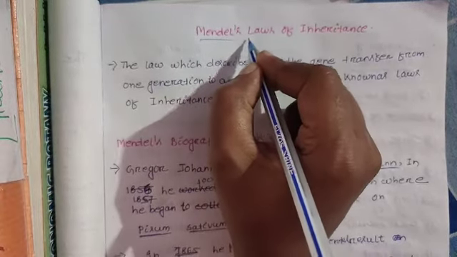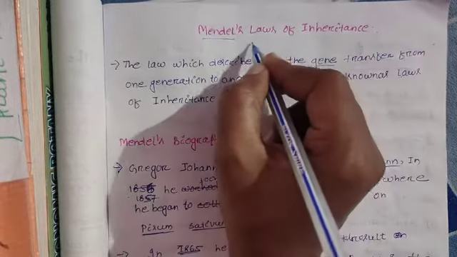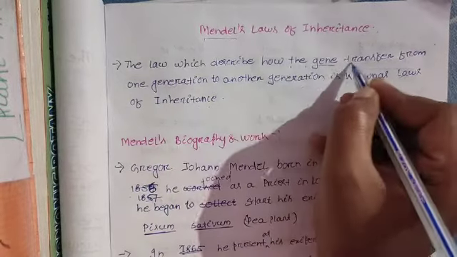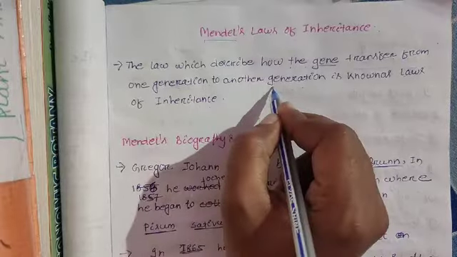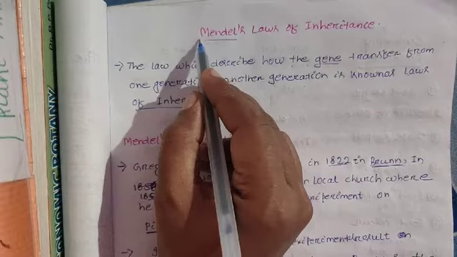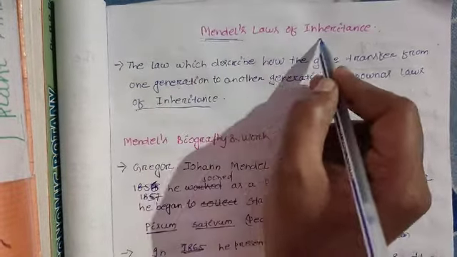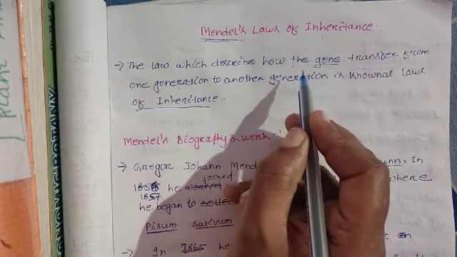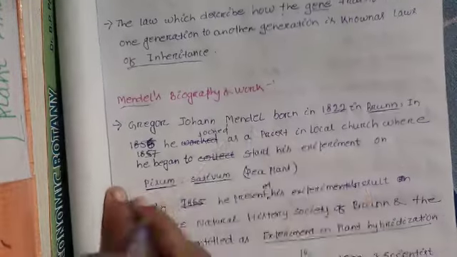So today we learn about Mendel's laws of inheritance. The laws which describe how the genes transfer from one generation to another generation are known as laws of inheritance. As it is given by Mendel, it is also known as Mendel's laws of inheritance. Before we learn about Mendel's laws of inheritance, let's know about his short biography.